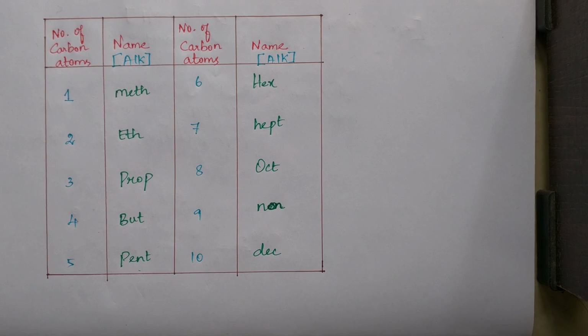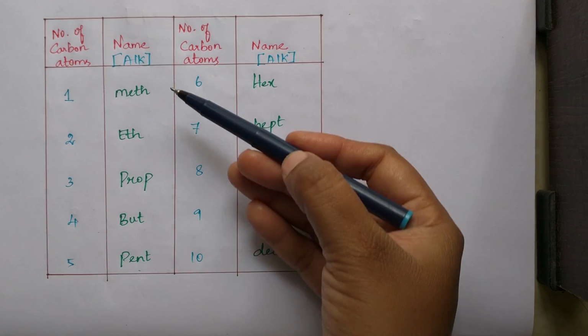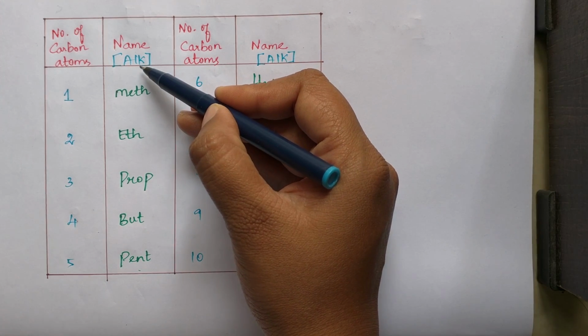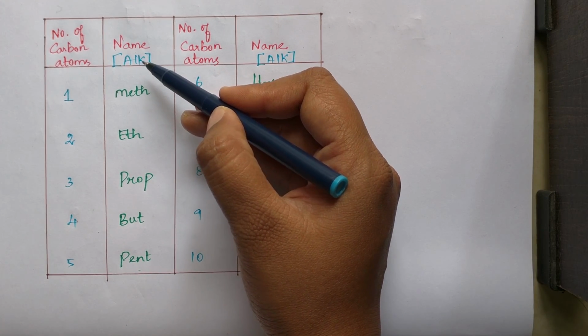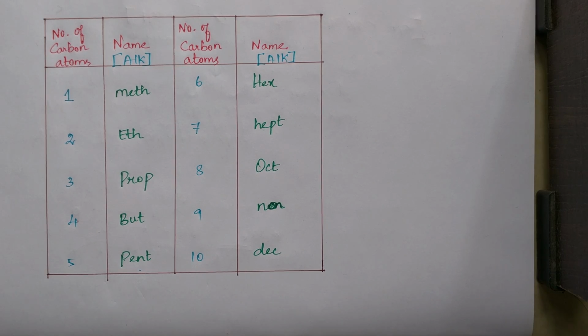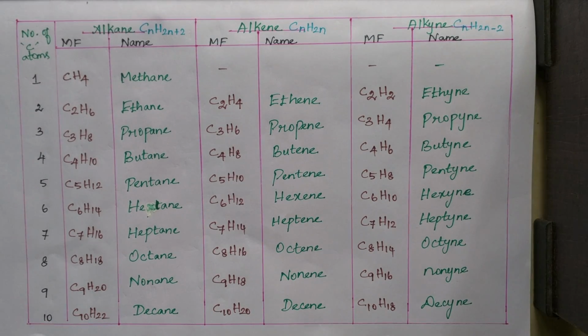But now one question will rise in your mind. Where will we use this meth, eth, prop? That means in alkane, alkene, alkyne, instead of that alk, we have to mention the specific number of carbon atoms in each compound. Let's take a look at this tabular column.